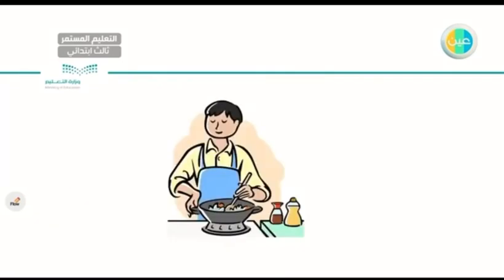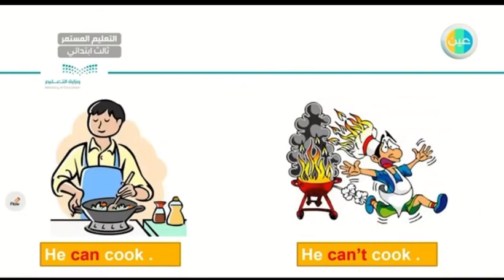So let's have another picture. How about this guy? Does he cause any fires here? No, so he can cook, right? He can cook. Let's put the two pictures together and compare them. To your left, he can cook. He is calm, he's relaxed, most probably he's making a very delicious meal, right?